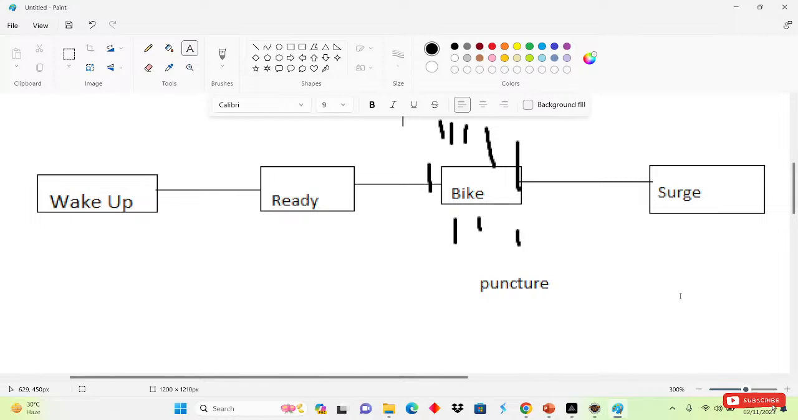That is another step. Suppose this is our daily routine: we wake up, get ready for the office, take our bike and go to the search. But suddenly rain came, or our bike got a puncture. So what does it do? It disturbs the normal flow of our routine. That is what is called an exception. Suppose this is our normal routine: wake up, ready, bike and search, but suddenly the bike gets a puncture or rain comes. It will disturb our normal flow.